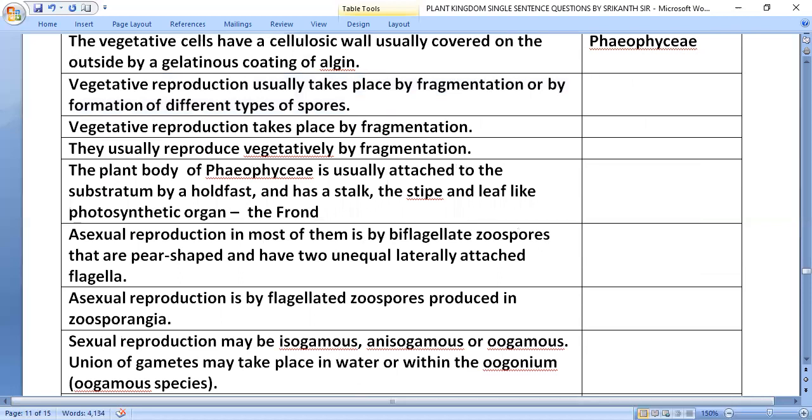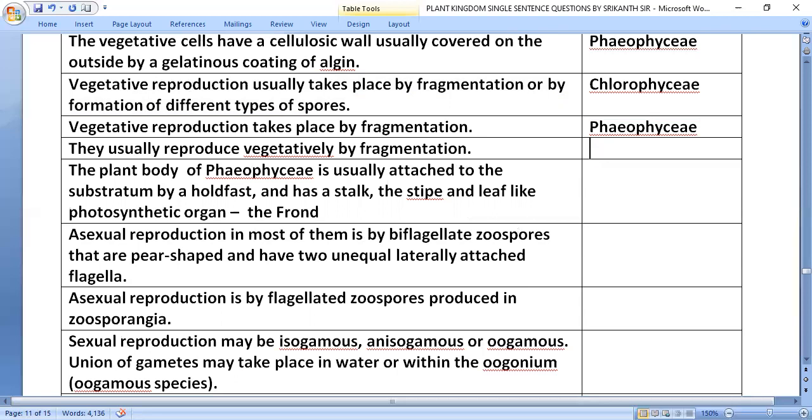Vegetative reproduction usually takes place by fragmentation or by formation of different types of spores, that is in Chlorophyceae. Vegetative reproduction takes place by fragmentation, Phaeophyceae. They usually reproduce vegetatively by fragmentation.